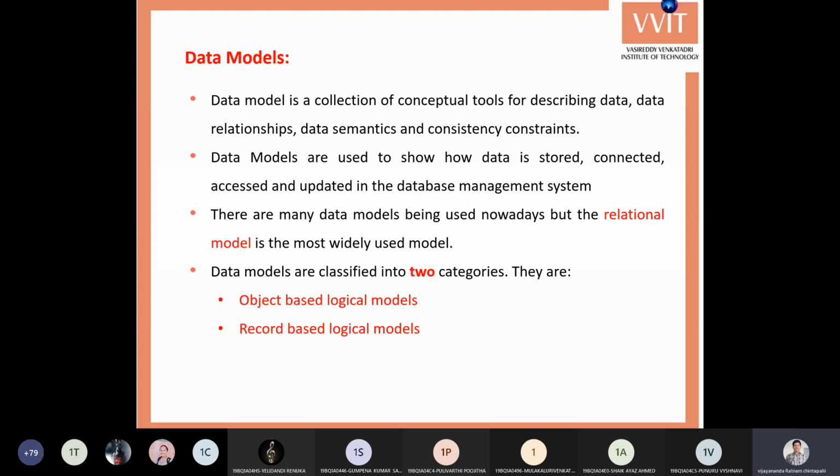We need to convert it into a pictorial representation. A picture is worth 1,000 words. A picture can be understood by every person, irrespective of their language or communication. That is why we convert the algorithm into a pictorial representation, which is nothing but a flowchart.